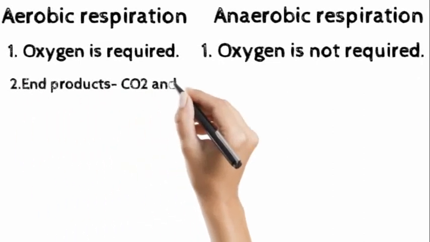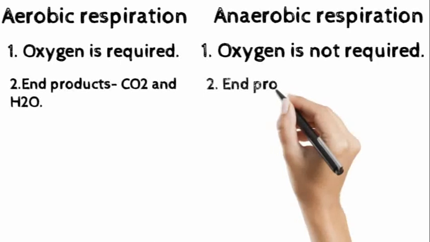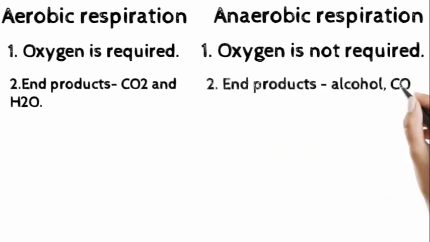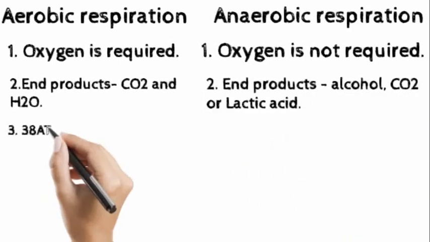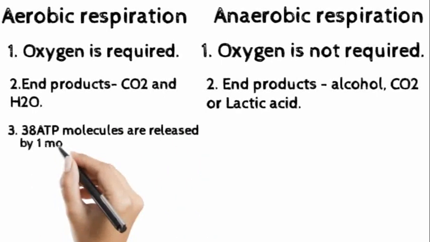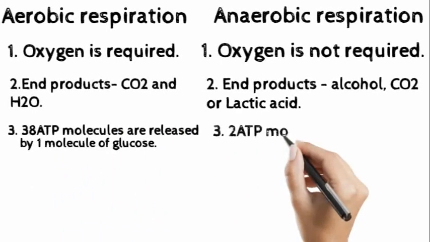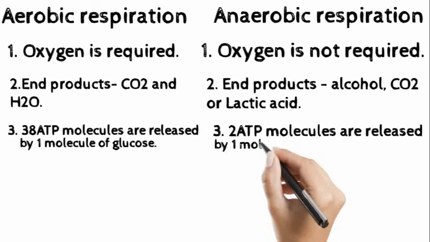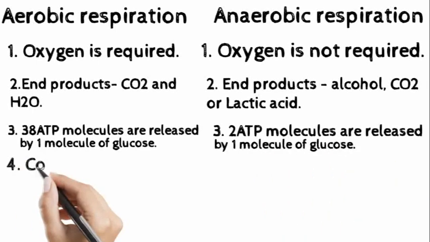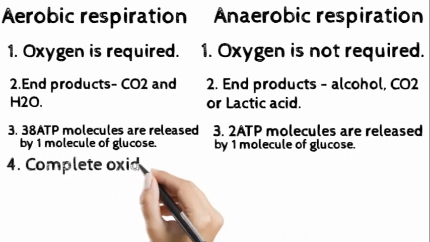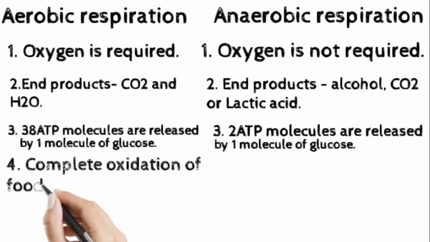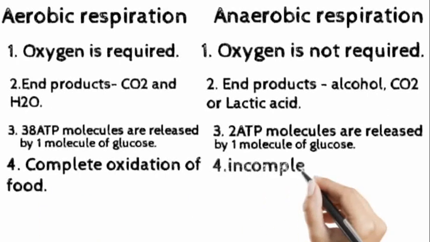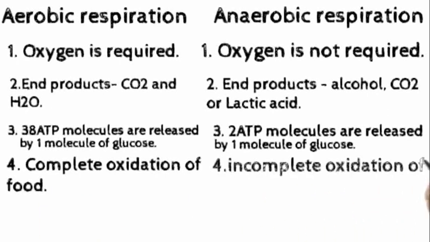In aerobic respiration, 38 molecules of ATP are released by one molecule of glucose, and in anaerobic respiration, two ATP molecules are released by one molecule of glucose. In aerobic respiration, complete oxidation of food takes place. In anaerobic respiration, incomplete oxidation of food takes place.